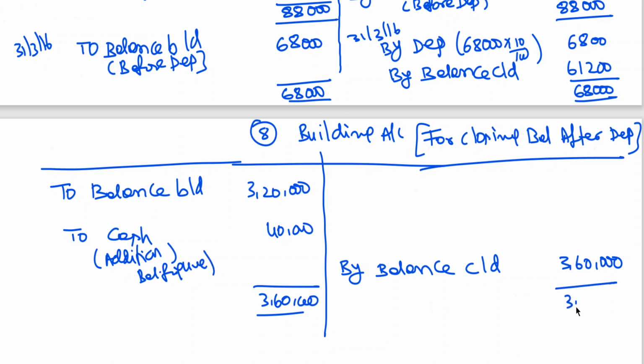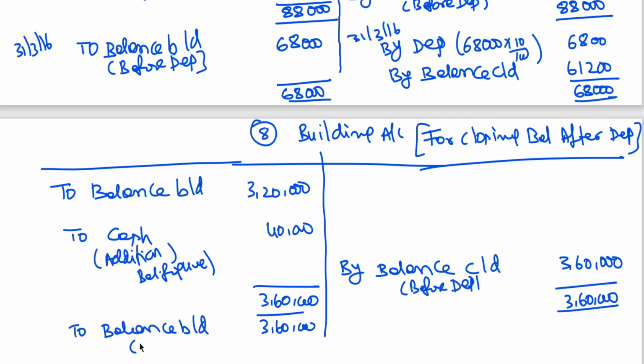This will become to balance brought down. This is before depreciation. This is also before depreciation. Now you calculate depreciation. Same date.